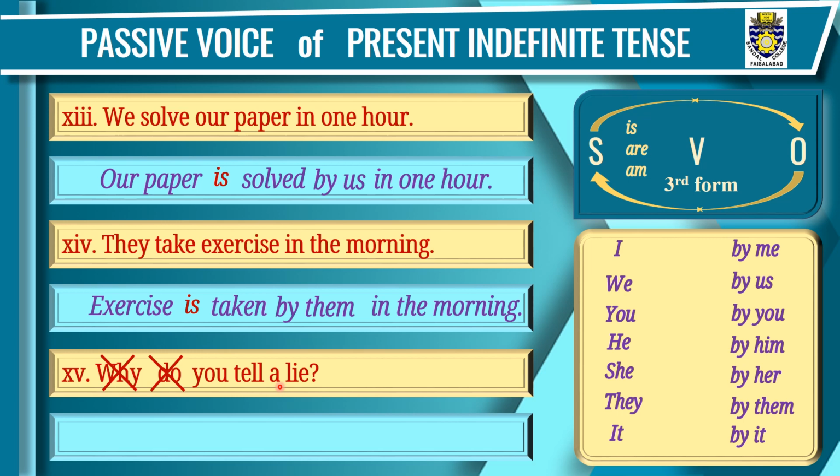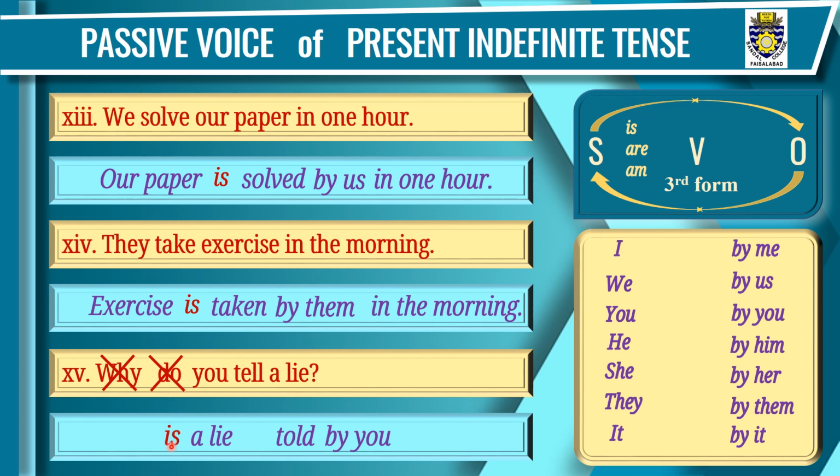First of all, this object will take the place of this subject. We'll write a lie here. Then this subject you will take the place of this object. We'll write by you. In the middle we'll use third form, that is step 3, tell. Third form is told. A lie told by you. A lie is singular, so we'll use is here. As it is interrogative, we'll use this is in the beginning of this sentence.